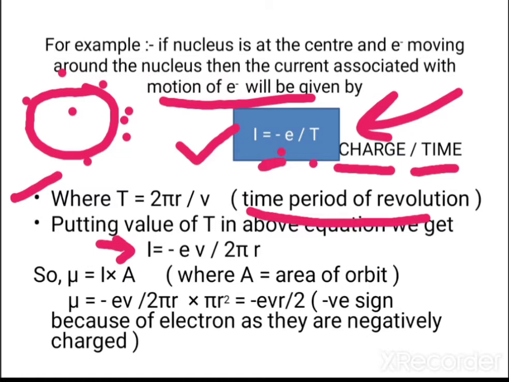As you already know from the previous slide, magnetic dipole moment equals I into A, where A is the area of the orbit, so it will be pi r squared. Putting the values of A and I in this formula, we ultimately get minus evr upon 2. And I already told you the significance of this negative sign.